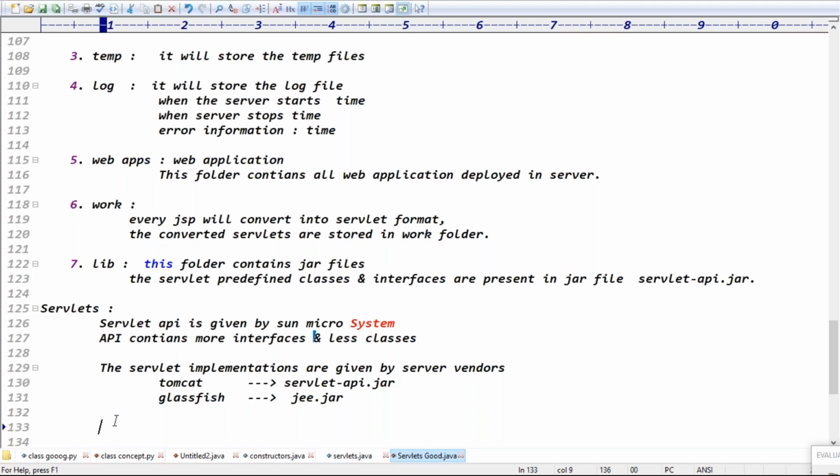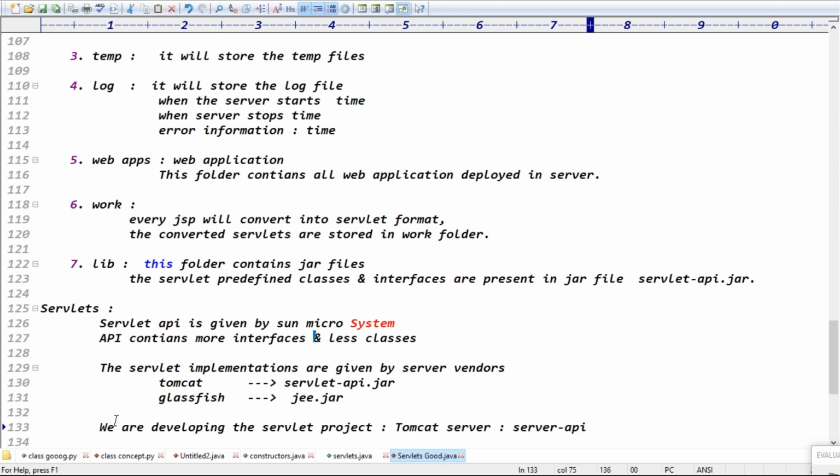Exactly, guys. Tomorrow I decide to change the server. If we decide to change the server, do you need to change the code, or do you need to change the implementation jar file? We need to change the jar file, right? Once we have done the servlet project, today we are using the Tomcat server. If you are developing a servlet project using the Tomcat server, then we require the Servlet-api.jar file.